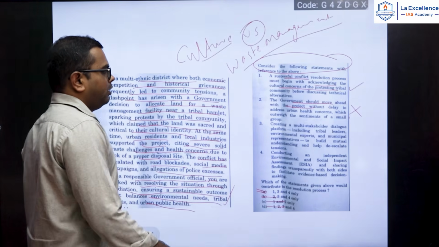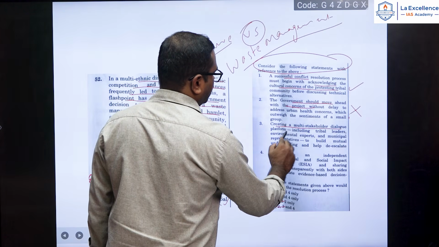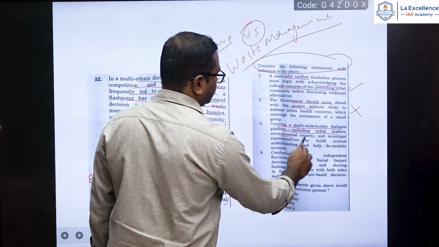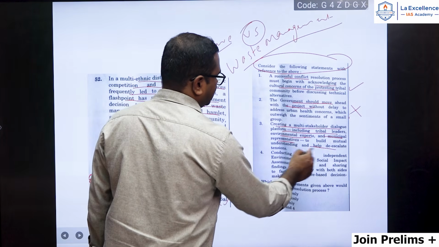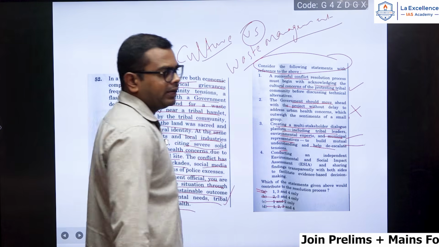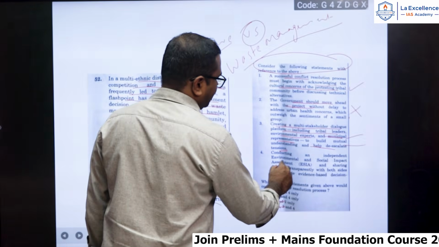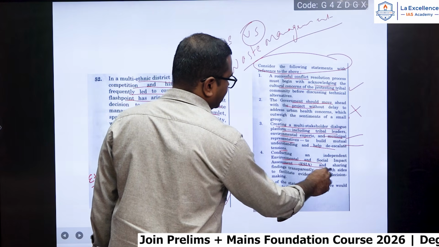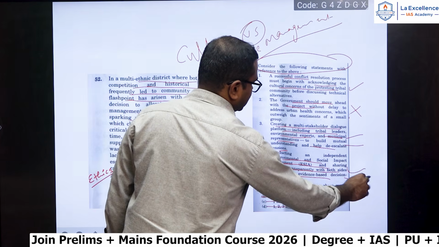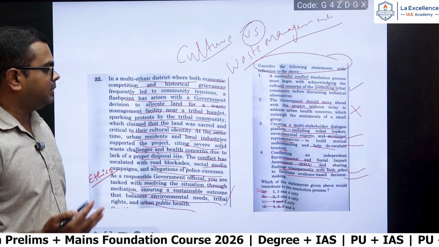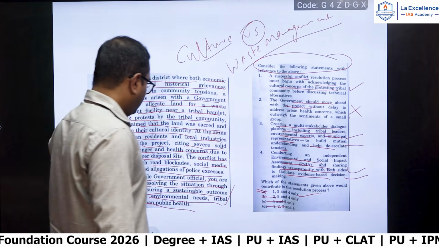But still, let's read and verify the remaining statements. Third: creating a multi-stakeholder dialogue platform including tribal leaders, environmental experts and municipal representatives to build mutual understanding and help de-escalate the tension. Yes, this is a democratic attitude and this is required for an official. Fourth: conducting an independent environmental and social impact assessment and sharing findings transparently with both sides to facilitate evidence-based decision making. This is a rational one, evidence-based decision making. So the fourth one is also correct. So 1, 3, 4, that is option A will be the correct one.